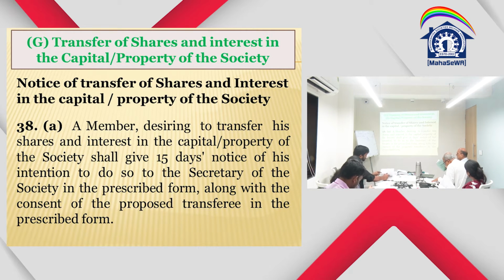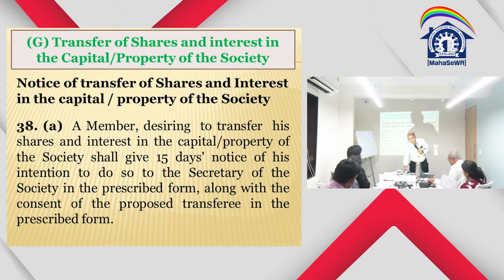So that means the consent of the transferee is also given. How the transferee consent reads: to the secretary, so and so, Sri, Srimati, Messrs so and so, a member of dash cooperative society, proposes to transfer his right, title, interest, shares in the capital property of the society to me or us. I, we hereby give our consent for transfer of shares and interest of so and so in the capital property of the society to me, us, as required under Rule 24 1B of the Maharashtra Cooperative Societies Rules 1961. My and our name and address is as under.